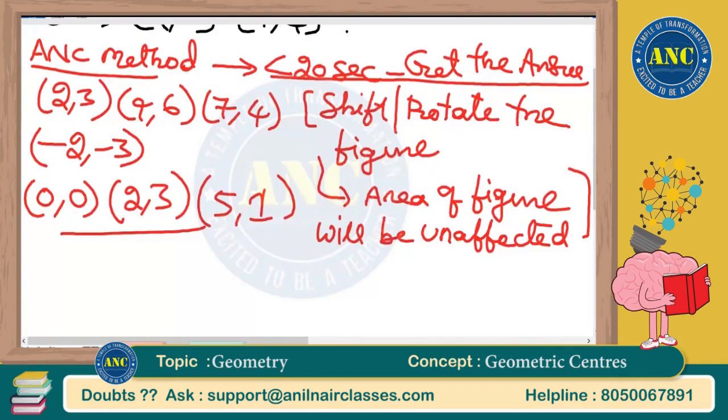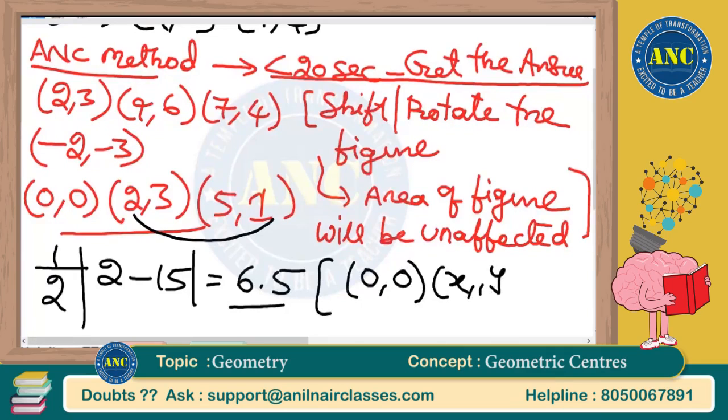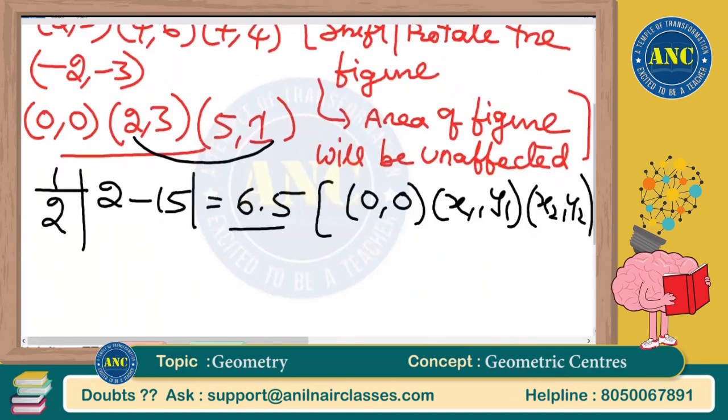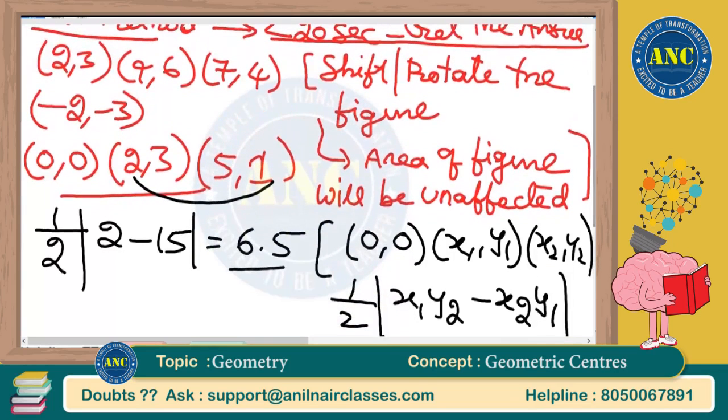I got the answer. One point is 0, 0. Half of x1, y2 minus x2, y1 gives 13 by 2, that is 6.5. So what is the area if one point is 0, 0 and the others are x1, y1, x2, y2? It is half of x1, y2 minus x2, y1. Directly make one point 0, 0 to reduce your solving time.